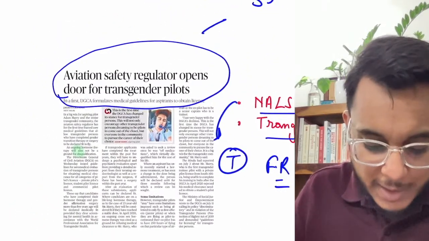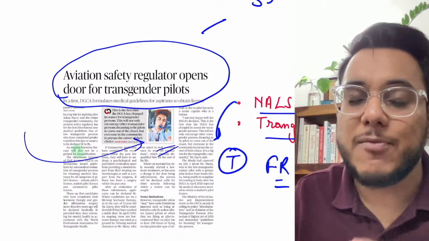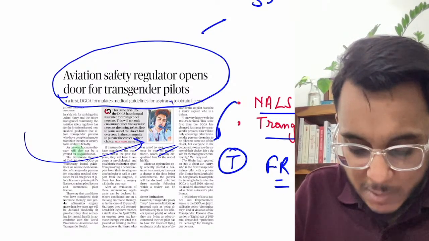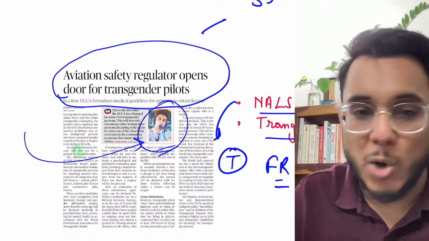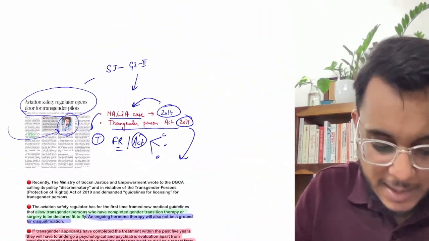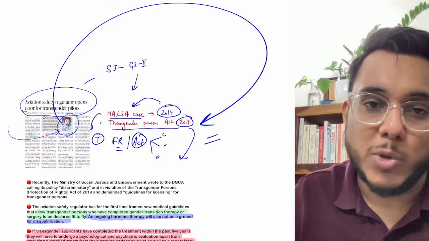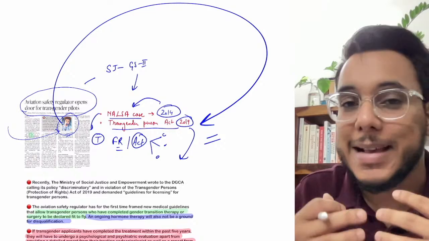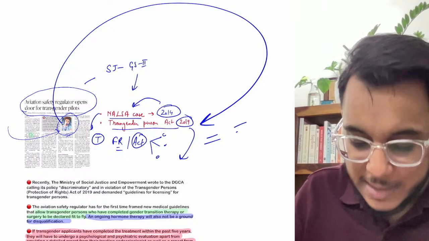But guys, recently one particular case happened where a transgender person who applied for a pilot license was not cleared. On health grounds, he was denied a license. Basically, this person was going through hormone therapy. It was said that because you are going through this hormone therapy, you cannot be given a license. And this was called nothing but a kind of discrimination, and a violation of the Transgender Persons Act 2019. It was said that there is no evidence that if a person is on hormone therapy, it will impact that person's efficiency or effectiveness. So it was said that it was violative.